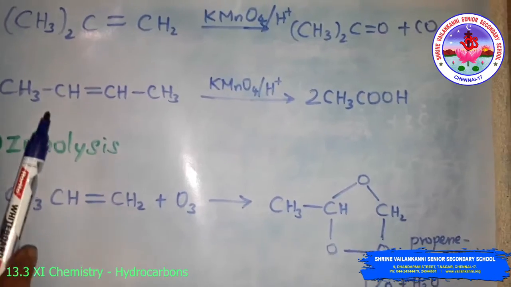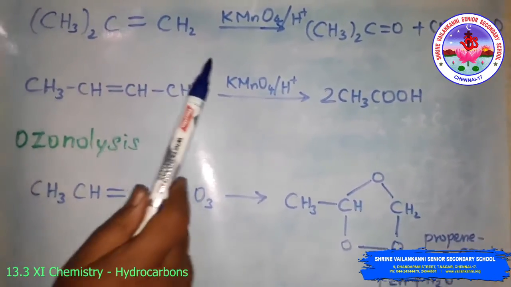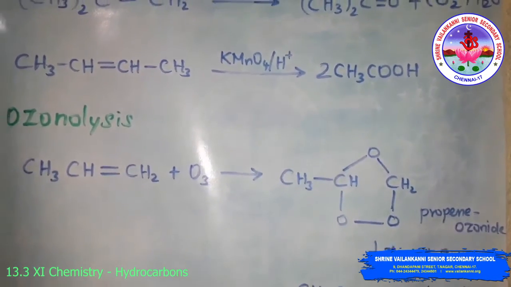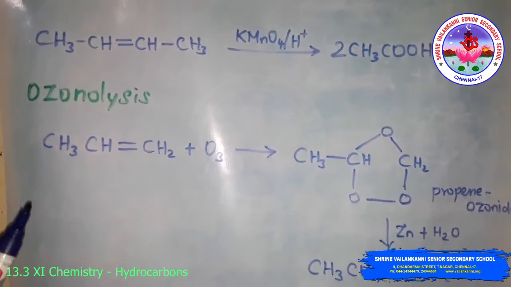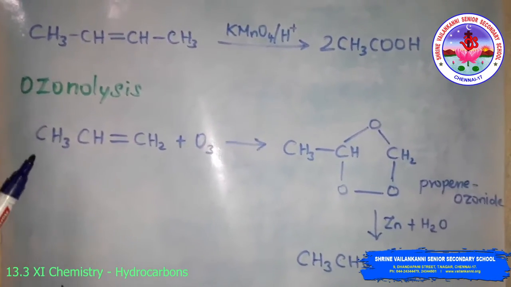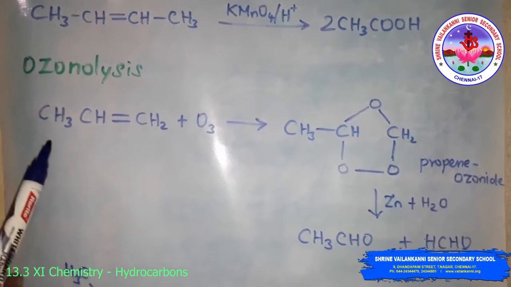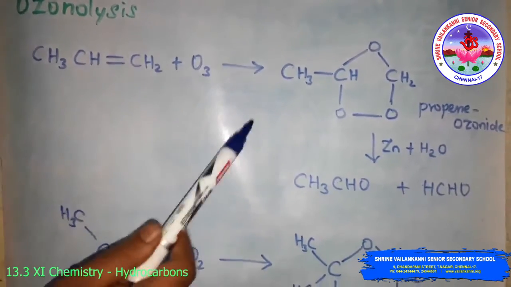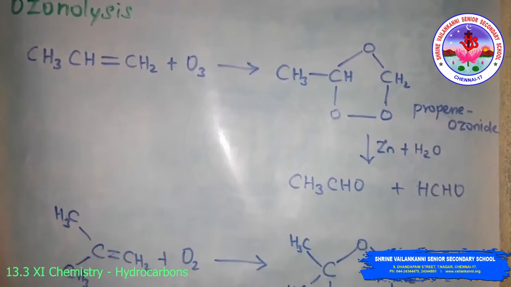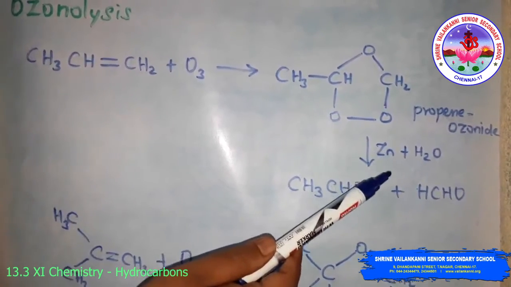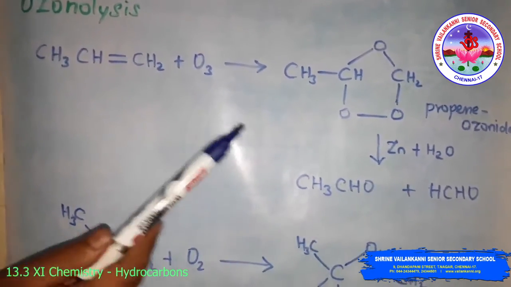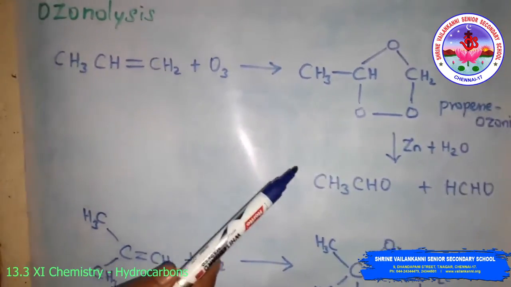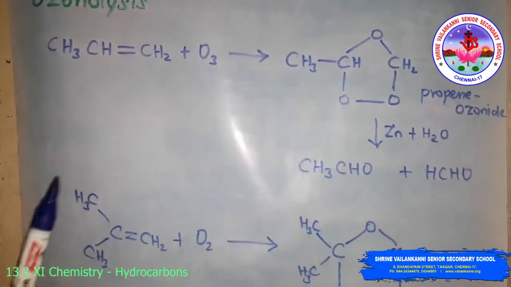Then suppose you use but-2-ene with acidic potassium permanganate, you will get ethanoic acid, or acetic acid. So this is the oxidation of alkene. Then ozonolysis. Ozonolysis involves the addition of an ozone molecule to the alkene to form the ozonide. See, the cleavage of the ozonide by zinc and water gives smaller molecules. So the reaction is highly useful for detecting the position of the double bond in alkenes or other unsaturated compounds.